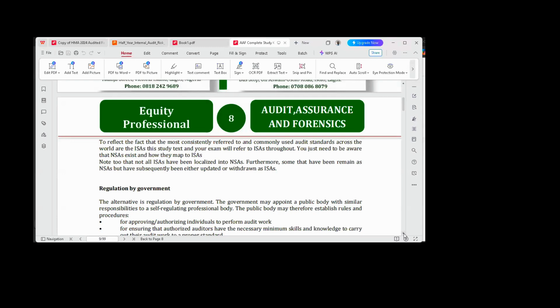The only time you are going to make reference to the International Standard on Auditing is where there is no replica. You don't have something similar at the local front. You don't have something similar in Nigeria. When we don't have any auditing guidelines or auditing standard that is Nigeria owned, then you can apply the international standard. But when you have something similar from the Nigerian Standard on Auditing, that will be preferred, that will be more applicable than the International Standard on Auditing. I hope that is clear.